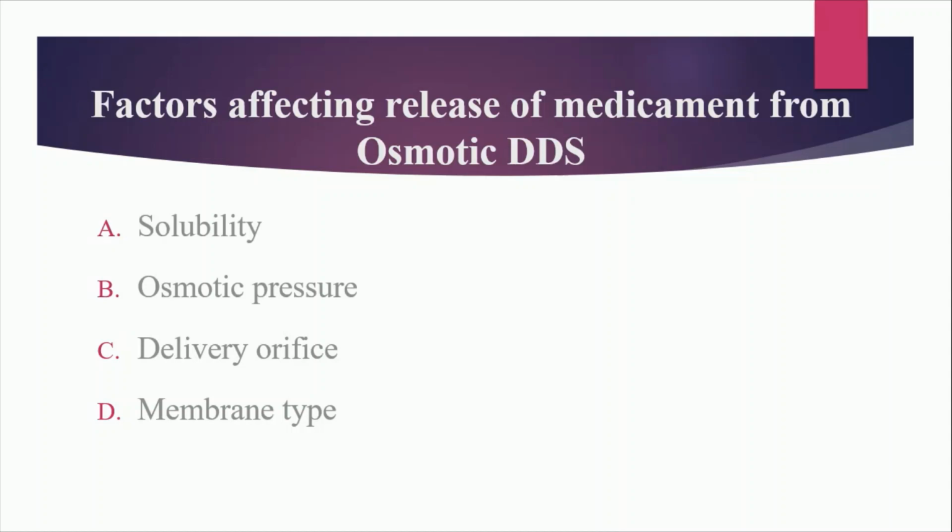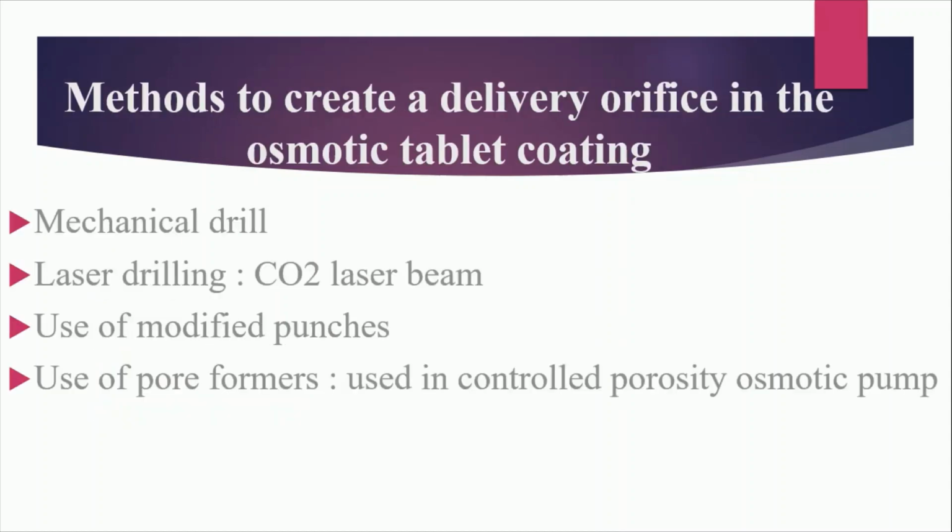And the last one is the membrane type. Which polymer is the membrane made of? Cellulose acetate is used, or any other polymer is selected for preparation of the semi-permeable membrane. What is the thickness of the membrane? Everything plays an important role in the entry of water and in dissolution of the drug and osmogen. So these are the factors that affect the release of the drug from osmotic drug delivery systems.